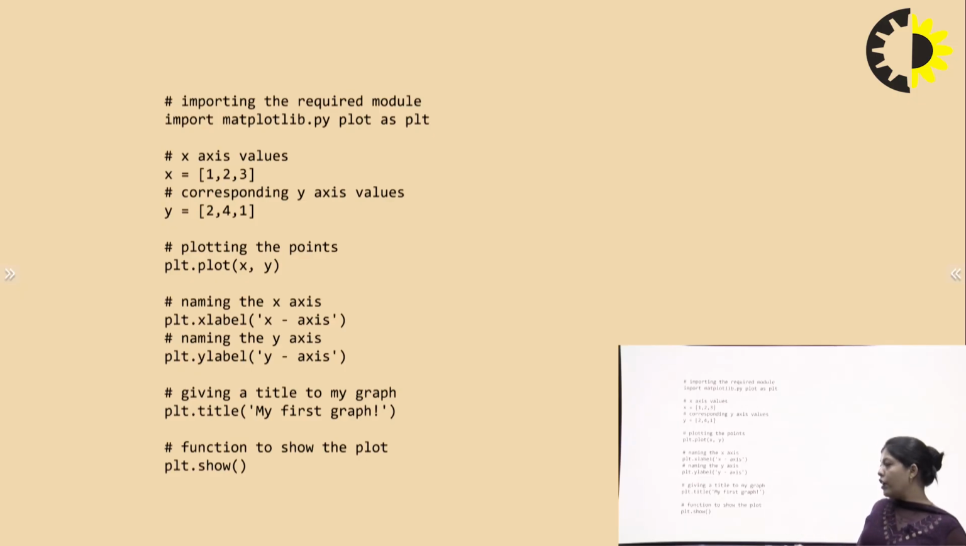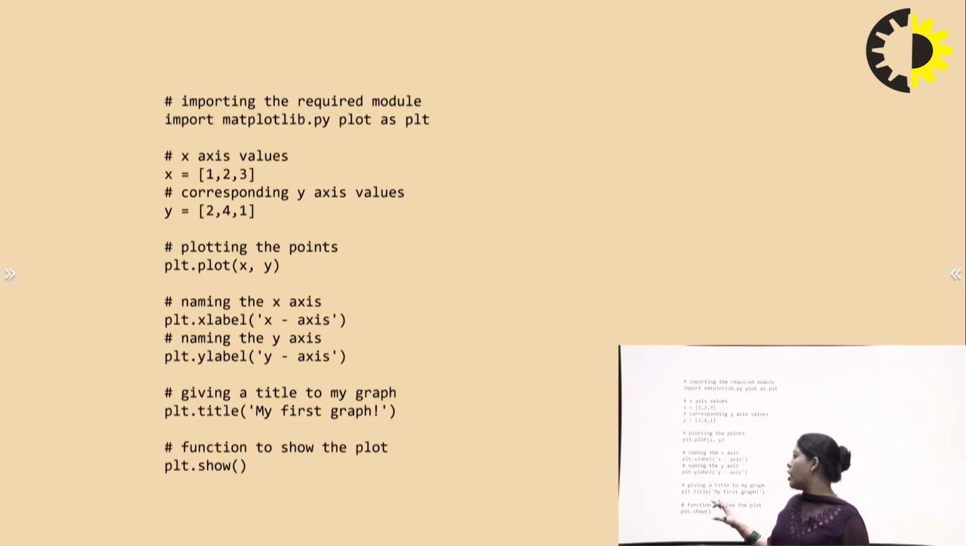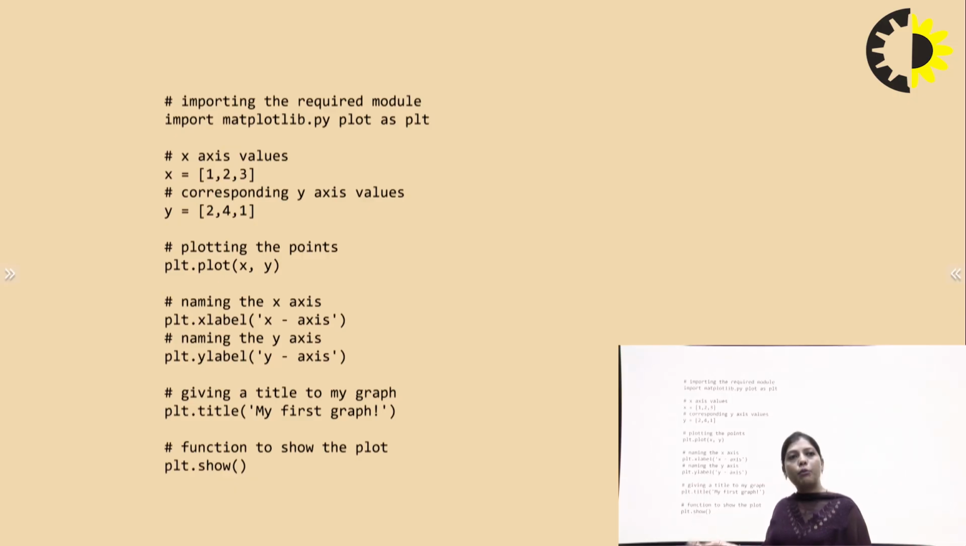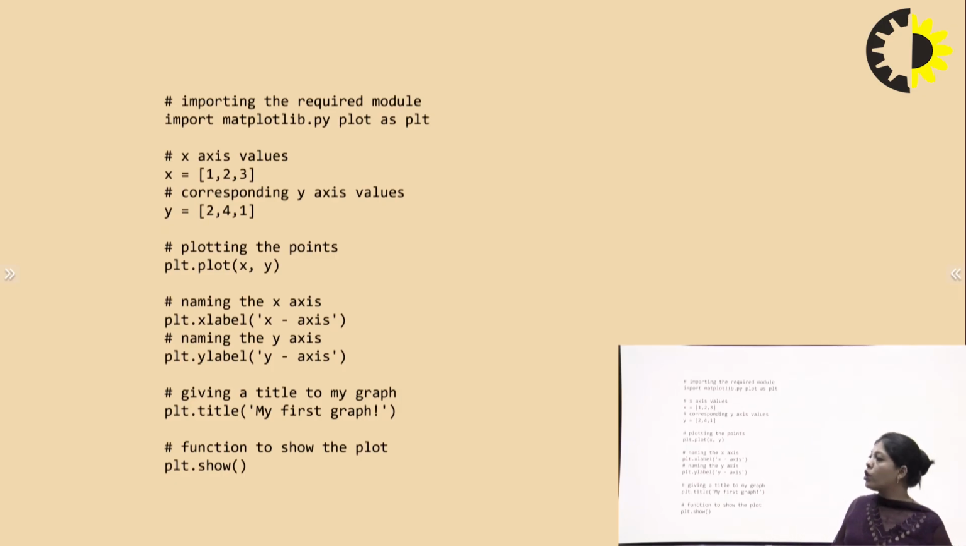For giving the title, you can use the command plt.title(). In the brackets, you have to write the title name, which is called my first graph. After that, we use the function to show the plot. The syntax of the function is plt.show(). So this is the way for importing the matplotlib library in Python.